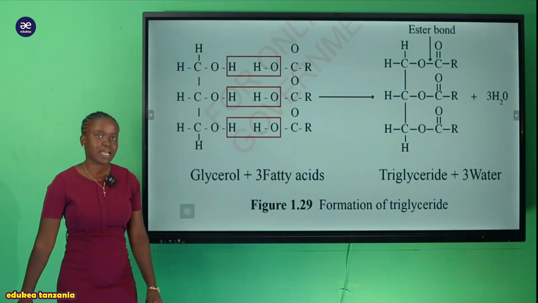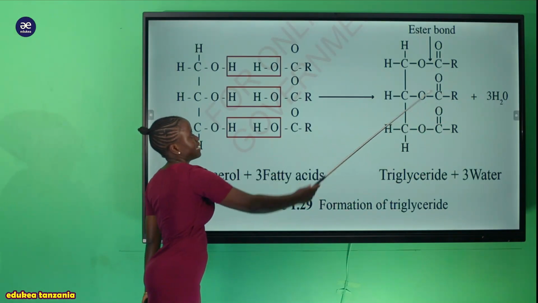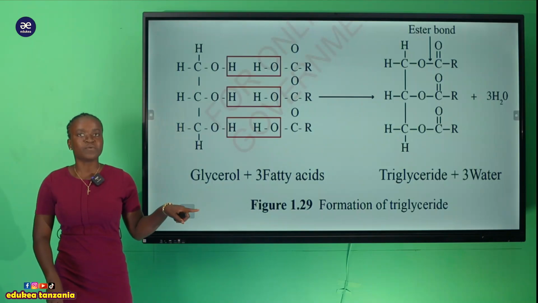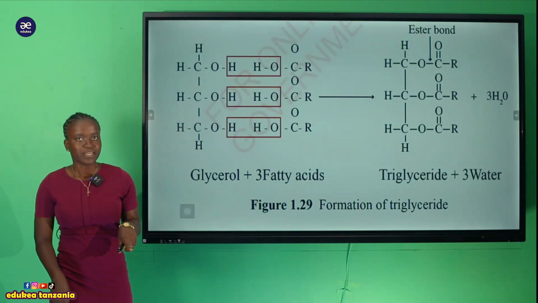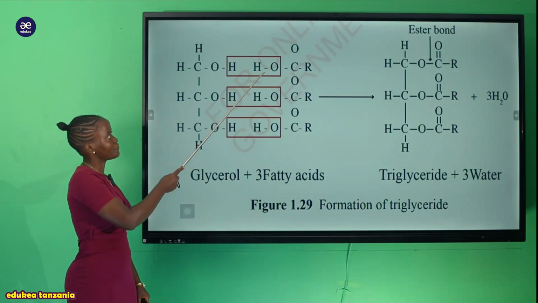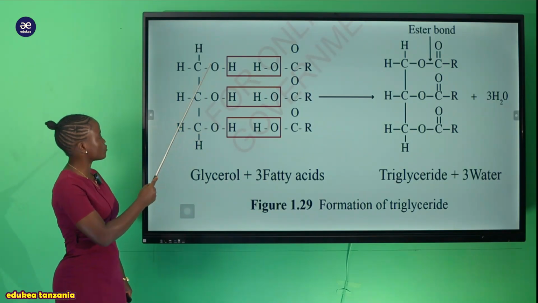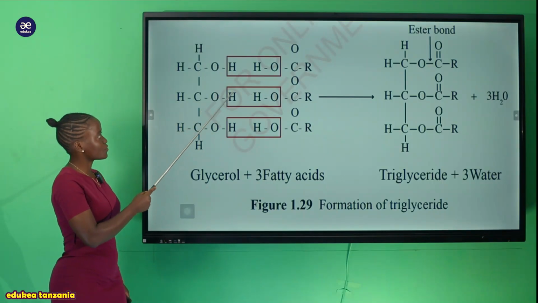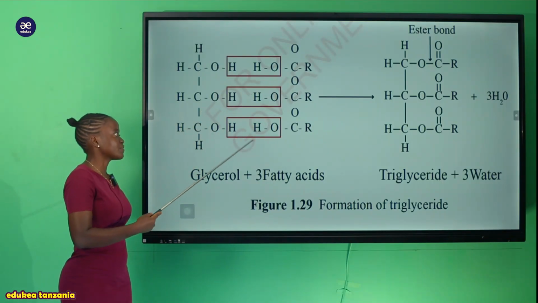So now you can see at the end you can have 3 molecules of water. Where do those 3 molecules of water come from? The first molecule of water comes from the first fatty acid together with the glycerol. The second comes the same way, and the third is also the same.